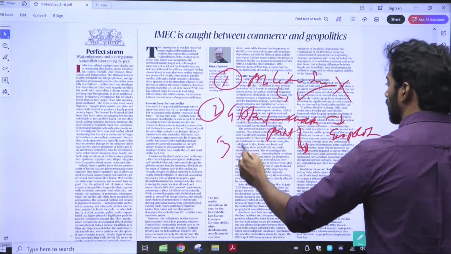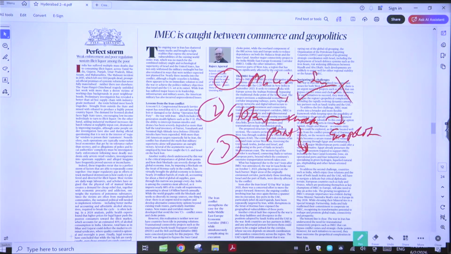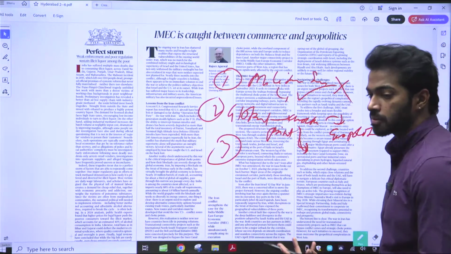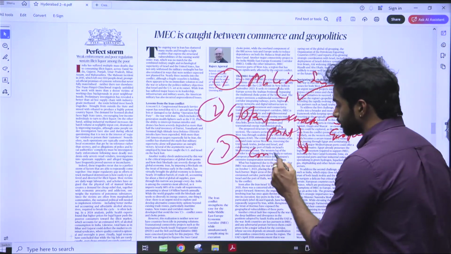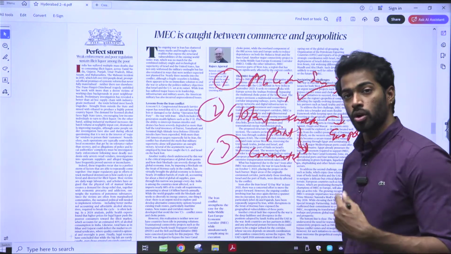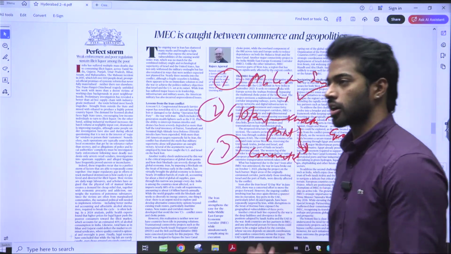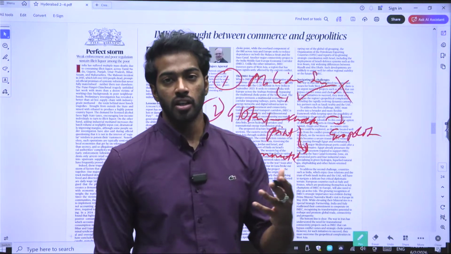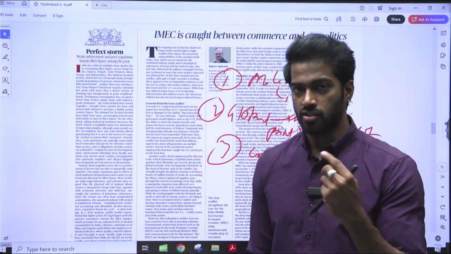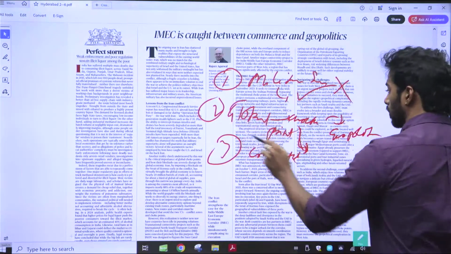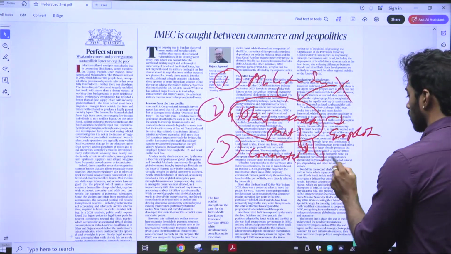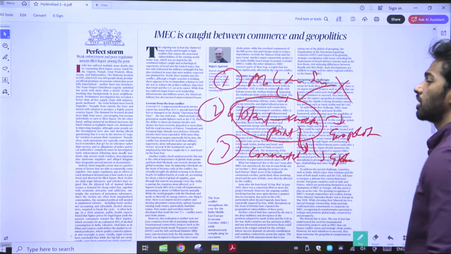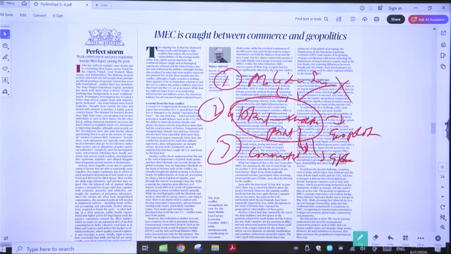The third aspect to focus on is that alternatives like IMEC are also struggling. However, they are more important, because let's say the Suez Canal or Strait of Hormuz is there, and a geopolitical event is happening. As the event happens, the choke point is blocked. As the choke point is blocked, all the supply will be blocked, and the globe will be affected. All the countries present near that region, or dependent on that region, are very vulnerable.